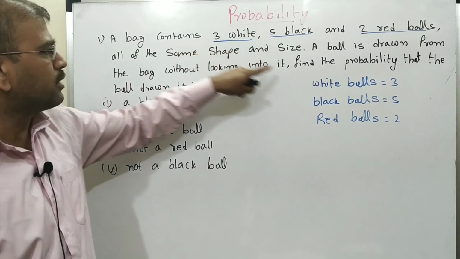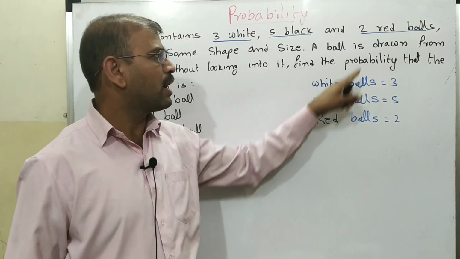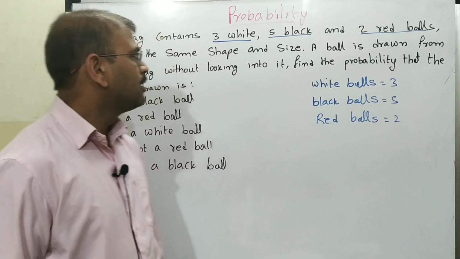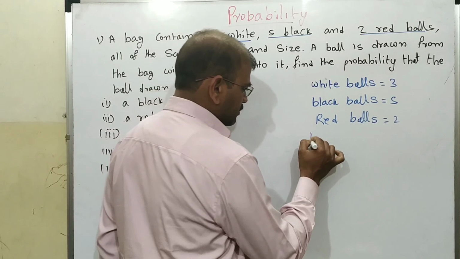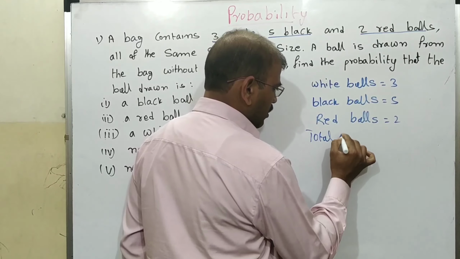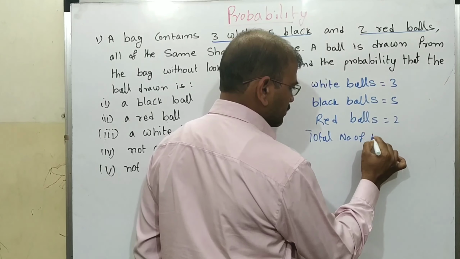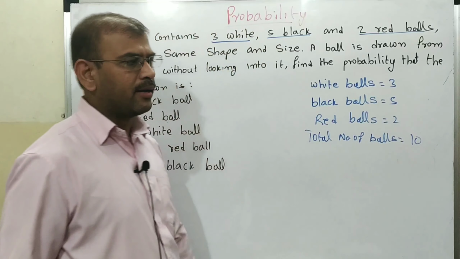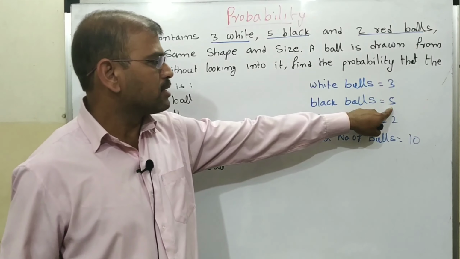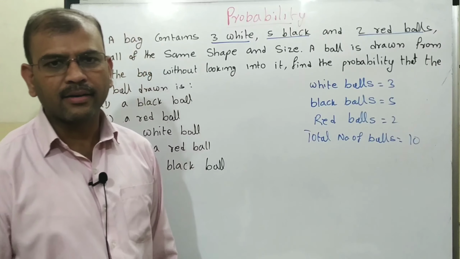Now we'll find the total number of balls. How many balls are there? Total 10. 3 plus 5 plus 2, you get 10.